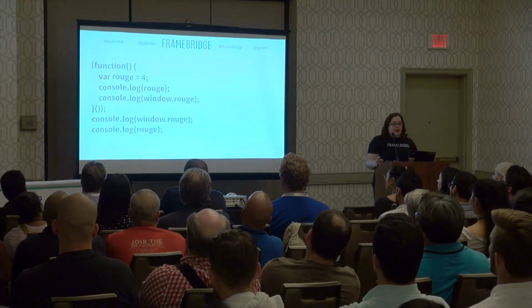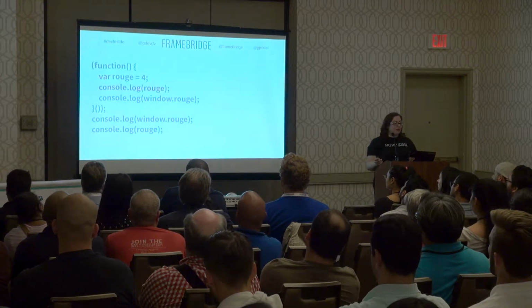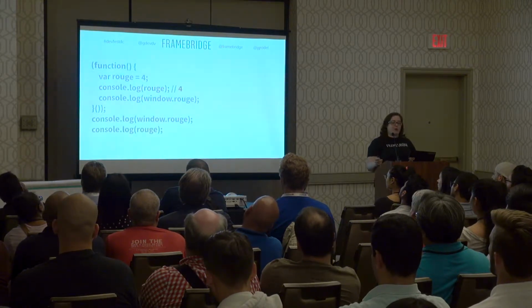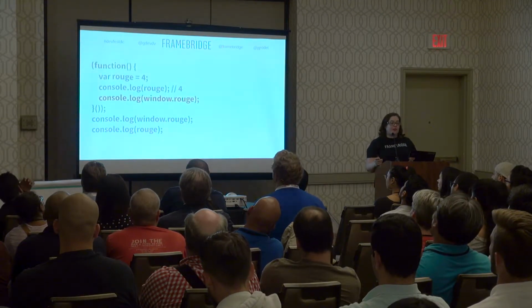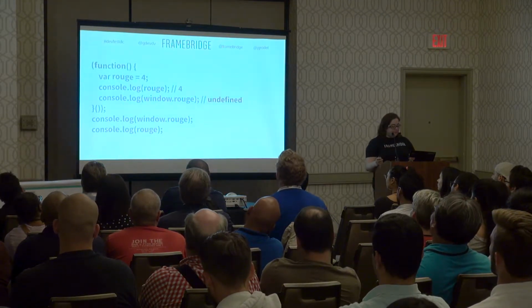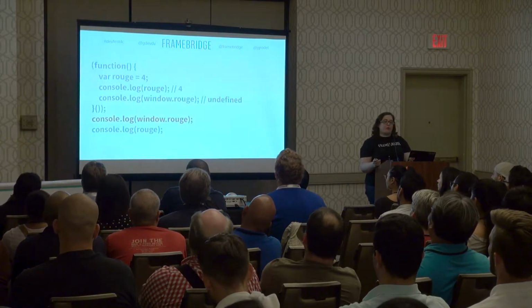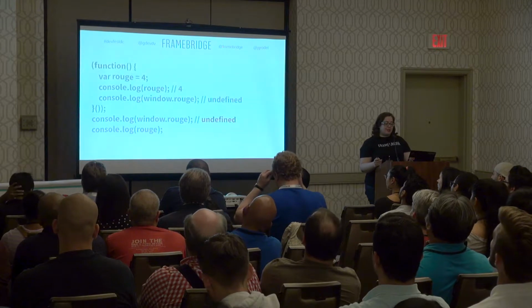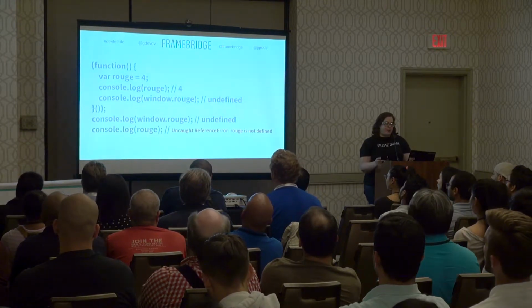In this example, I'm adding in a var here. So we've got var rouge equals 4. And I can use rouge just like I did before, and I'll see the value 4. If I ask for window.rouge, at this point, I get undefined. I can also come out of this function and take a look at window.rouge here and get undefined. And use rouge directly here, but here I'll get a JavaScript error for doing that.